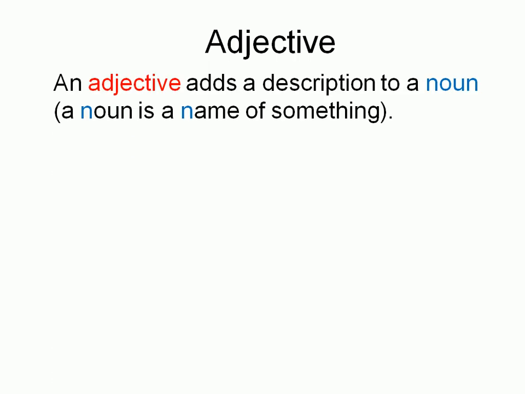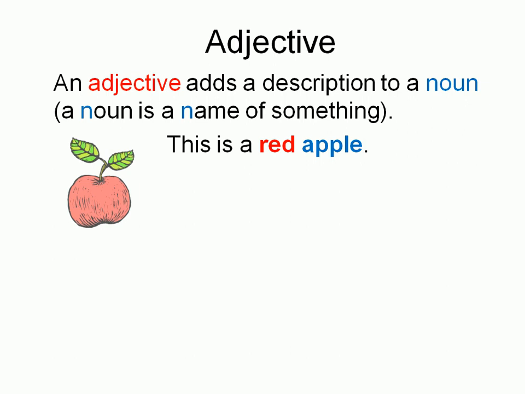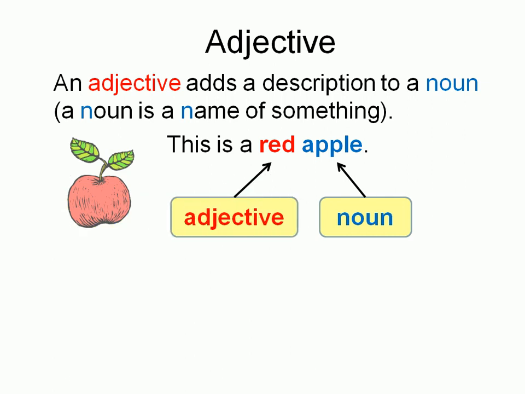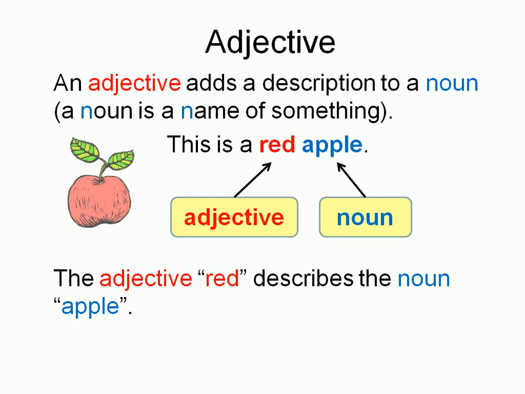Adjective. An adjective adds a description to a noun, and a noun is a name of something. For example, look at this sentence. This is a red apple. Apple is the noun, it is a name of a thing, and red is the adjective. It adds a description to the noun. Red tells us something about the noun apple. It tells us the color of the apple. So it's an adjective. It adds a description to a noun. The adjective red describes the noun apple.